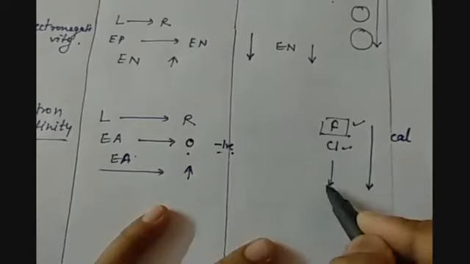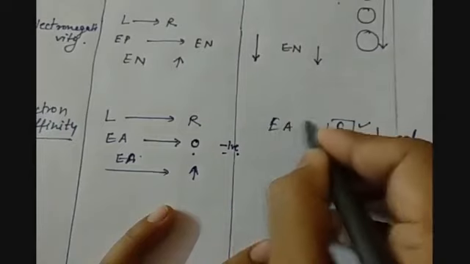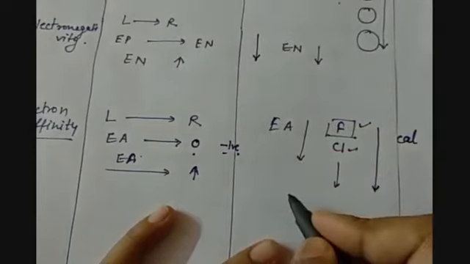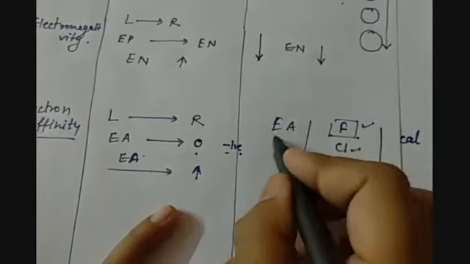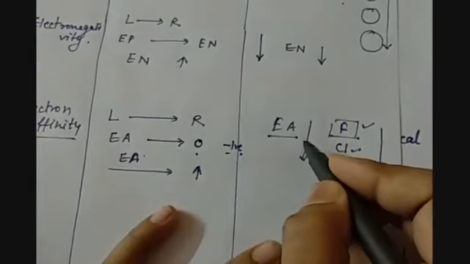So it will have a very high electron affinity as compared to chlorine and so on. So electron affinity decreases as we go down a group. That means the tendency to gain an electron to attain the noble gas configuration will be more for fluorine as compared to chlorine, and it decreases as we go down the group.